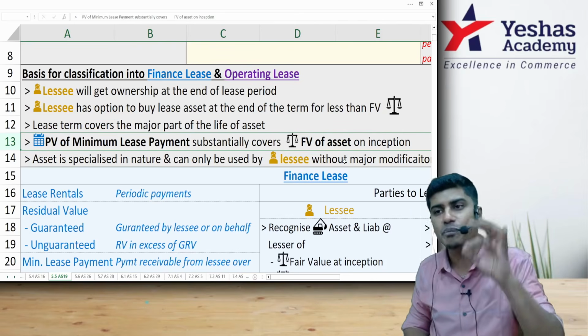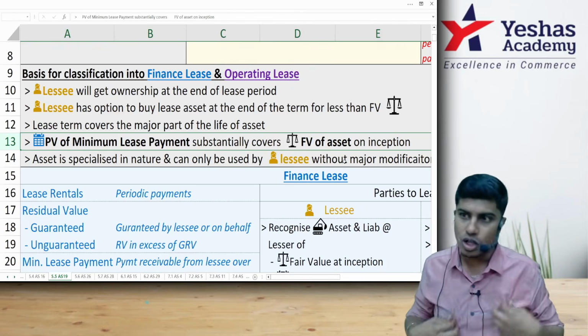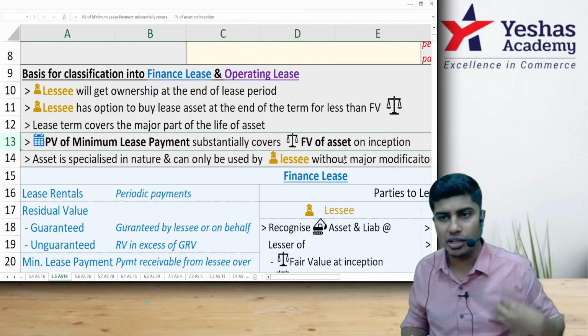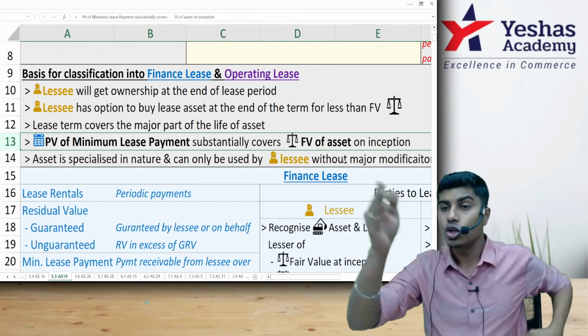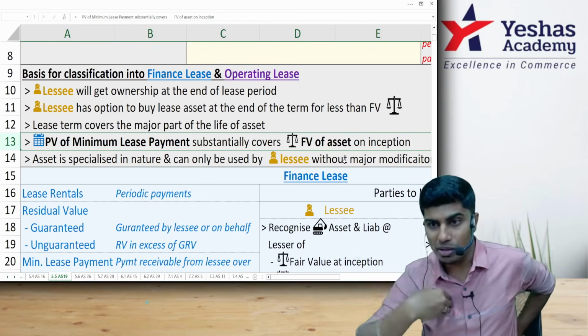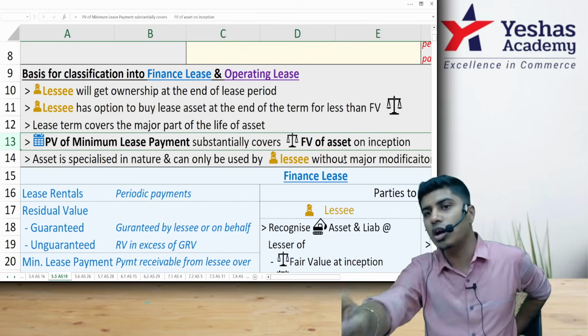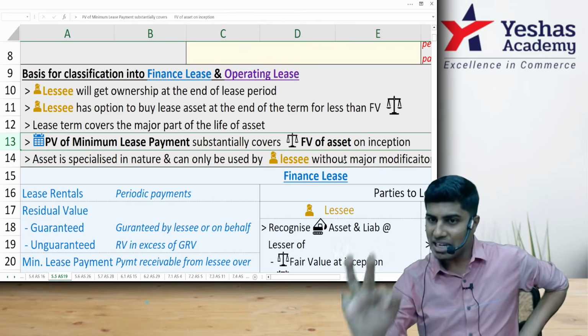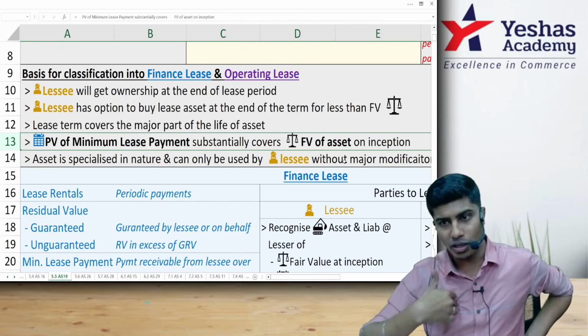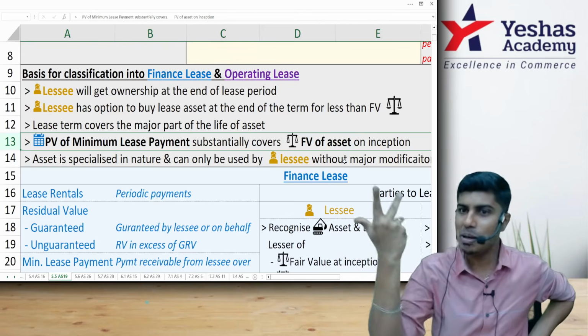Present value of minimum lease payment. I am lessor. You are lessee. You have to pay me money. The money that you're supposed to pay me as per the agreement is called minimum lease payment. Minimum money, what you should pay to me is minimum lease payment.